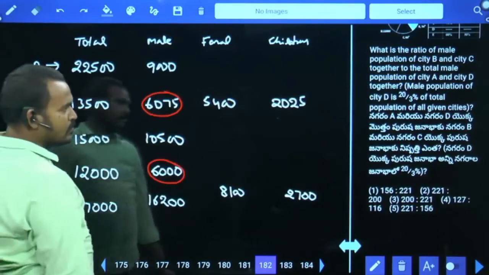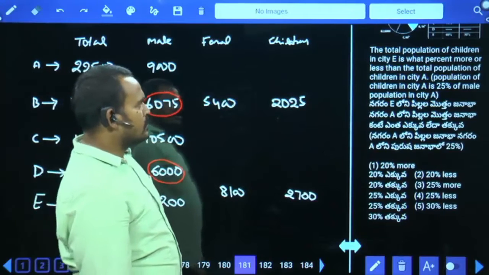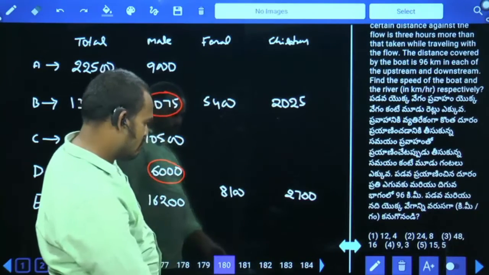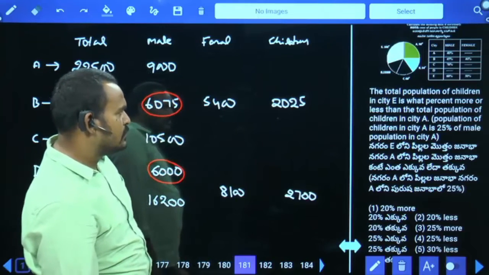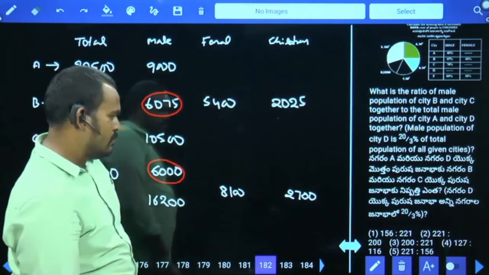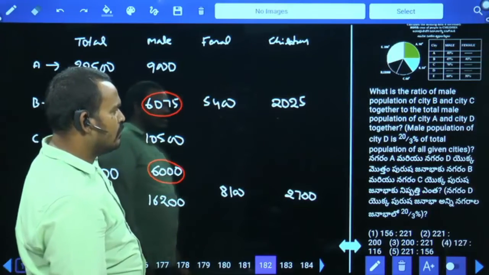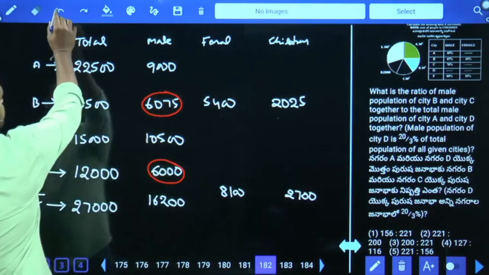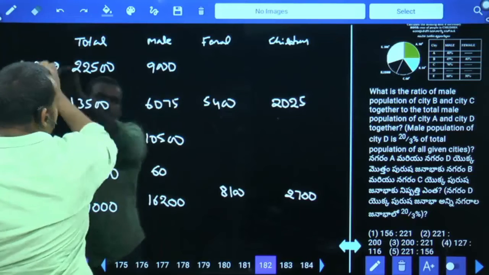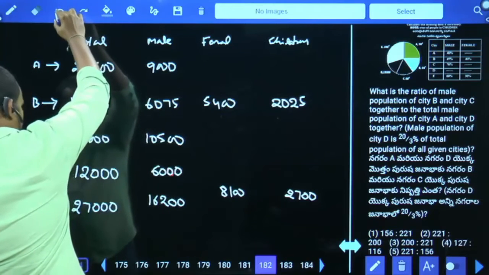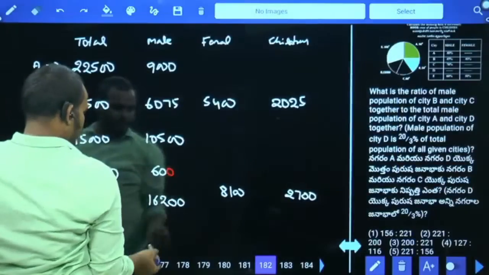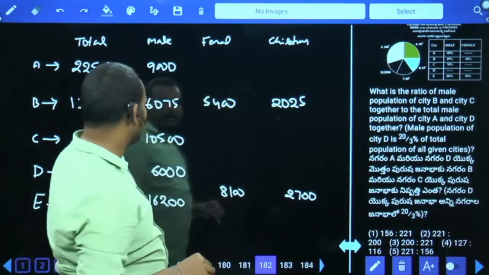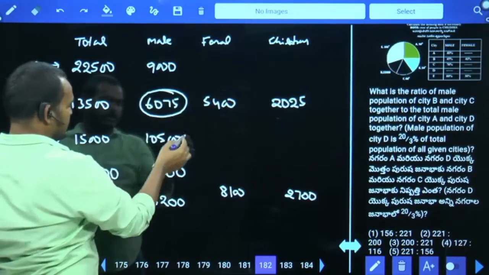Next. What is the question here? Ratio of the male population of city B and city C. City B 6075, city C 10,500.